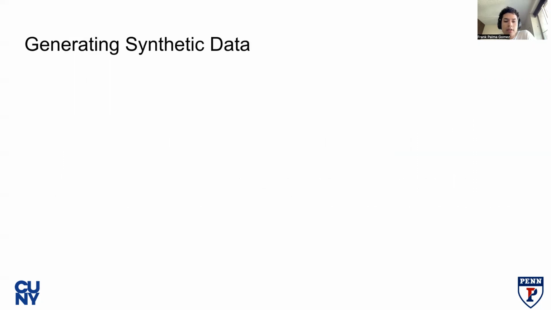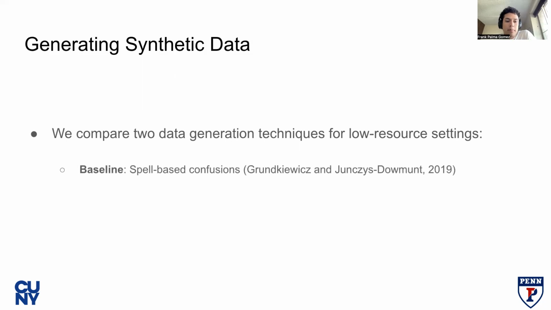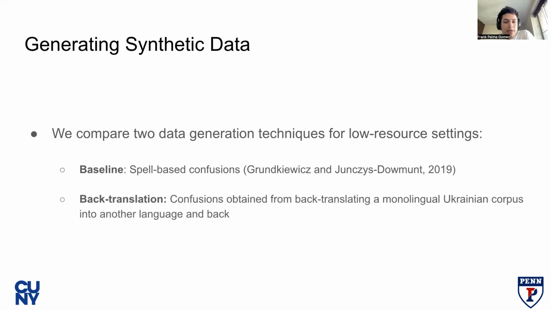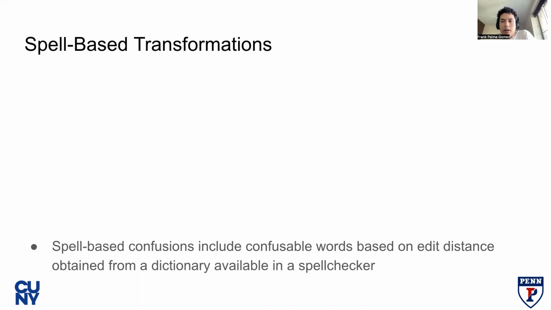First, I'll discuss our methodology for generating synthetic data. We experiment with two data generation techniques for low resource settings. First is the baseline, which is spell-based transformations. And second is back translation, which is confusions obtained from back translating a monolingual Ukrainian corpus into another language and back. For spell-based transformations, we replace words in a sentence with other words that are commonly confused based on edit distance, obtained from a dictionary available in a spell checker.